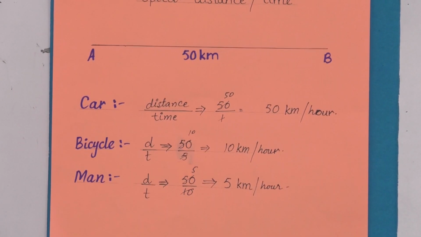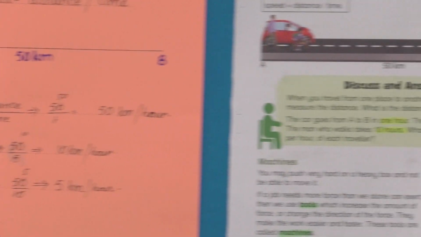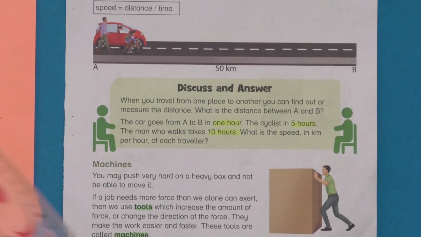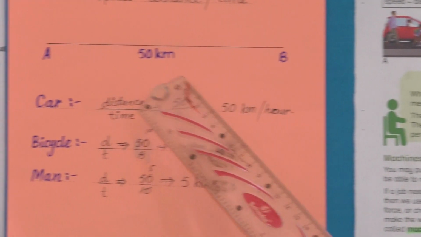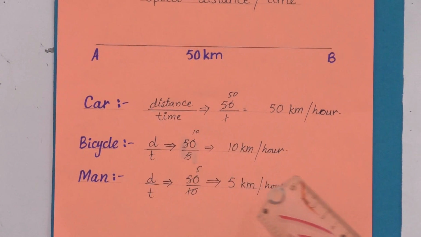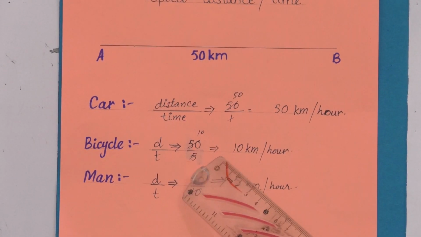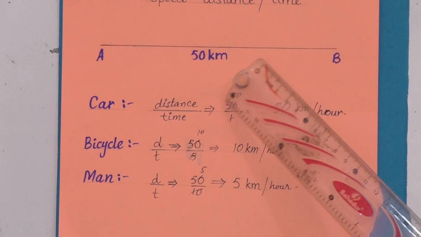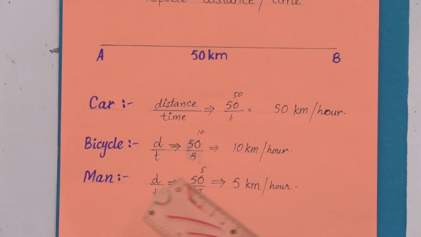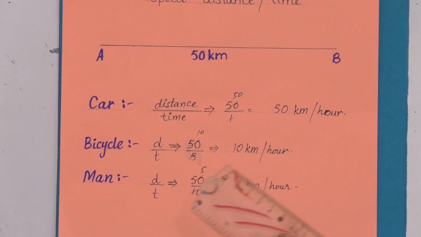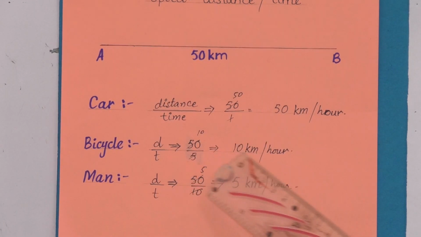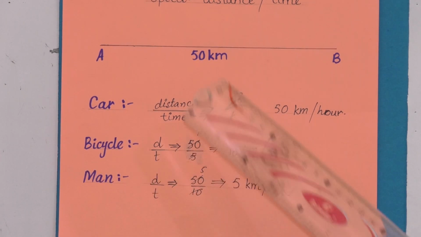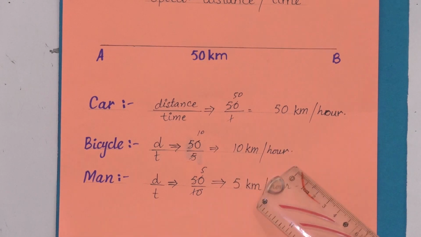Next one would be the bicycle. A cyclist in 5 hours covered the distance from A to B, and the distance was 50 kilometer. The time was given 5 hours. Distance divided by time, we will put 50, the distance, and the time was given. So our answer by dividing 50 by 5 would be 10. So the cyclist covered the distance with a speed of 10 kilometer per hour.